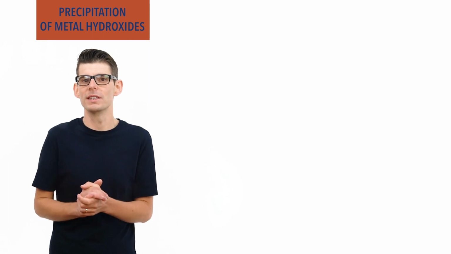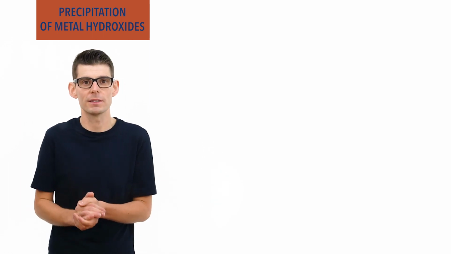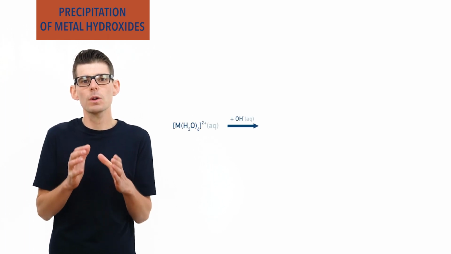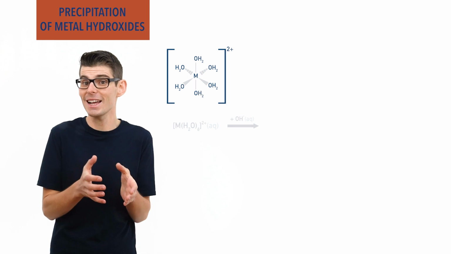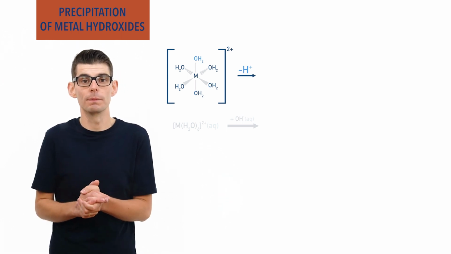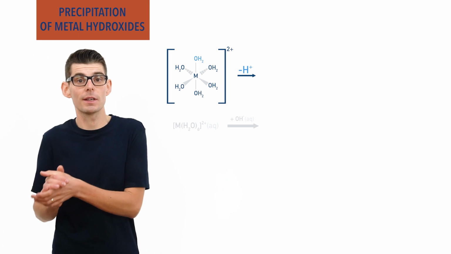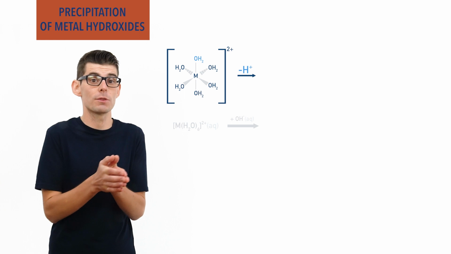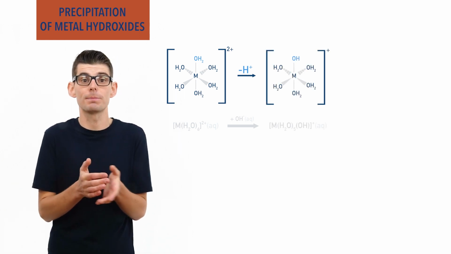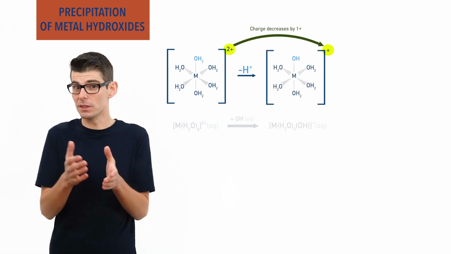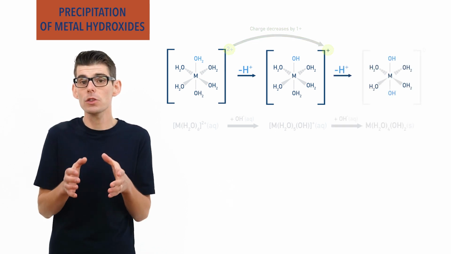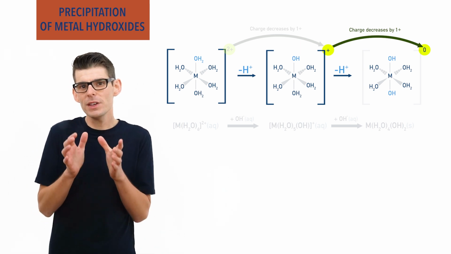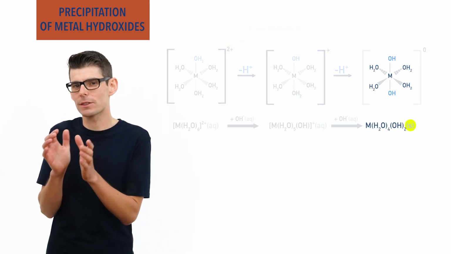When small quantities of hydroxide ions, OH-, are added to a solution of aqueous transition metal ions, their aqua complex ions effectively act as acids and donate a H+ ion, reacting with the added OH- ions. Each time this happens, the complex ion loses a H+ ion and its charge decreases by 1+. If it loses enough H+ ions, it will become uncharged and no longer able to remain dissolved in water. At this point, a solid precipitate gets formed.